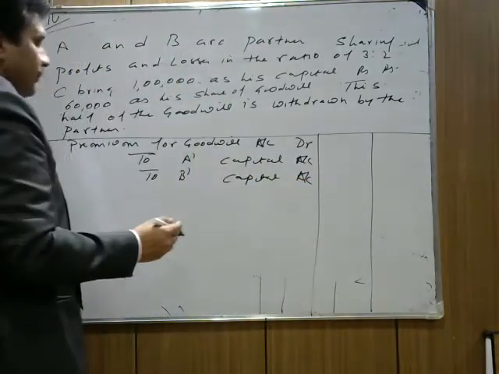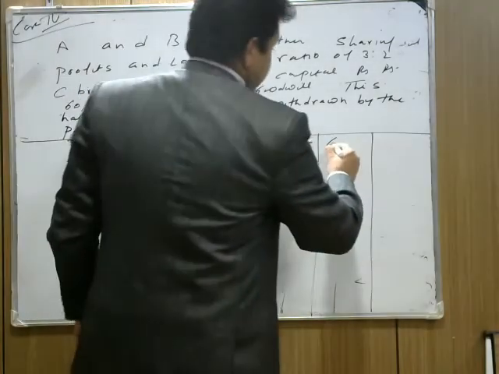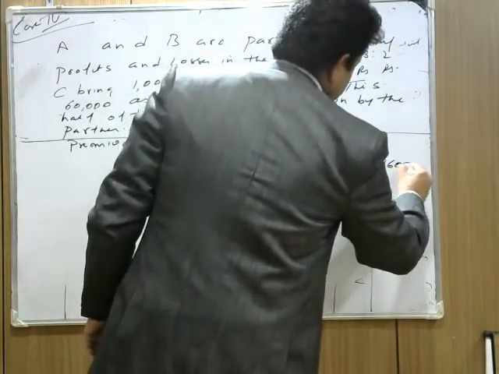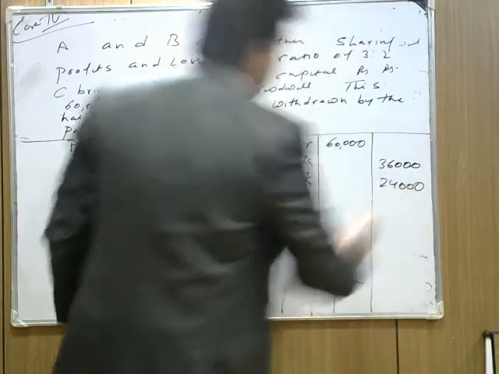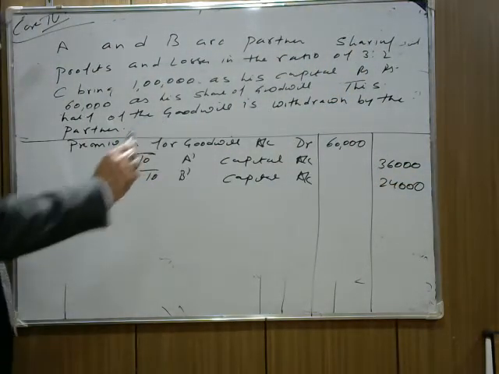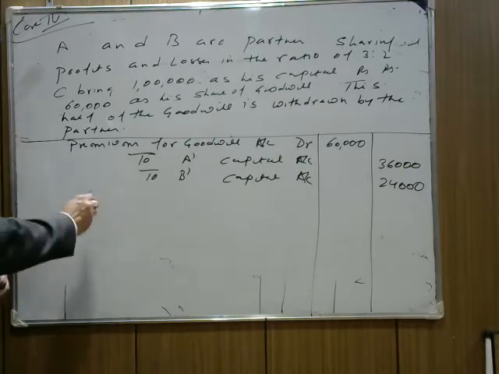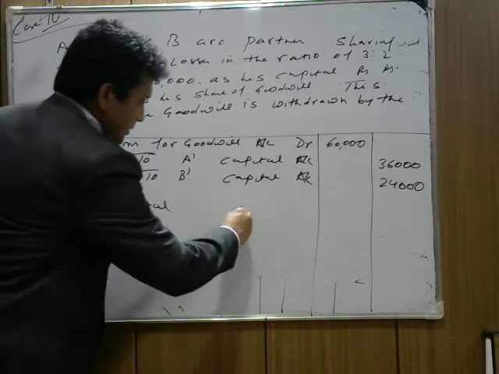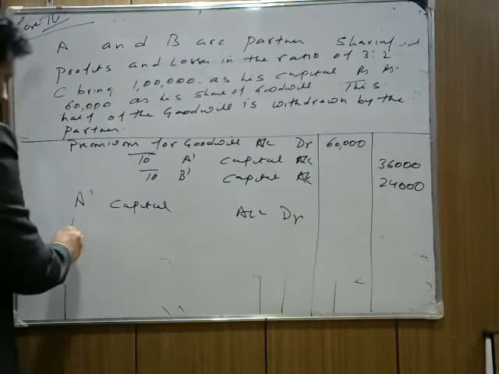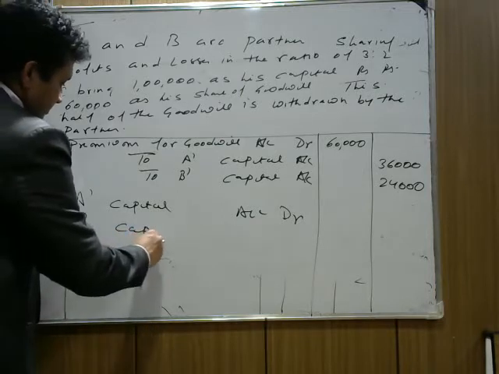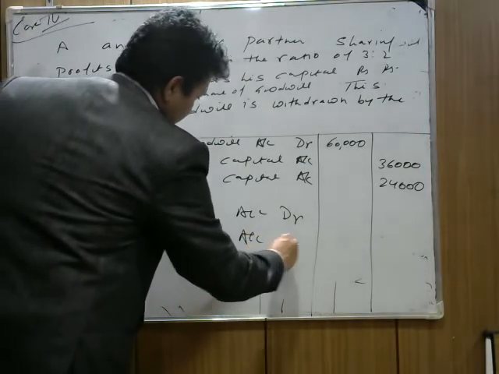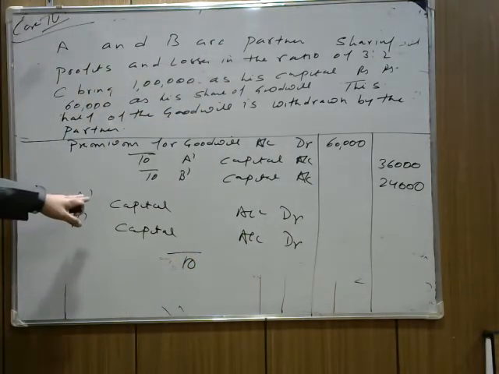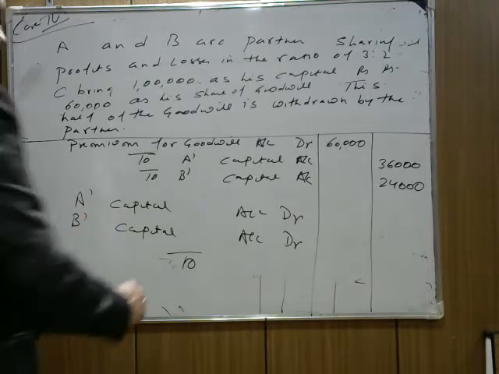Now this premium for goodwill amount is 60,000. First it is divided between A and B in their sacrificing ratio, which is 3:2. Now in this case they say half of the goodwill is withdrawn. So we write here A's capital account debit, B's capital account debit to,